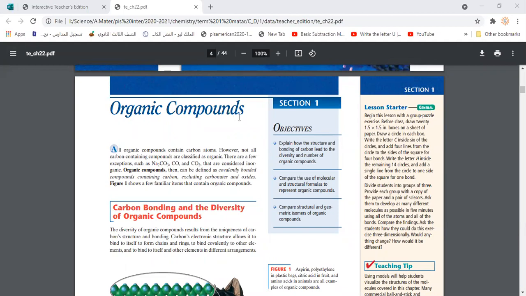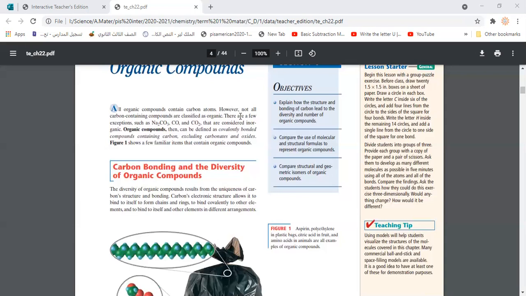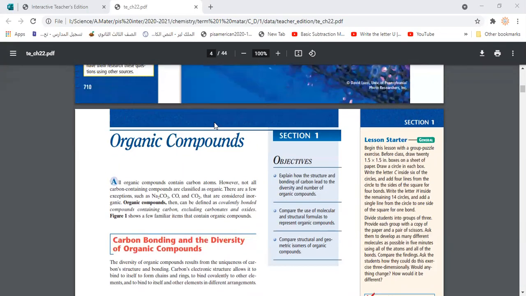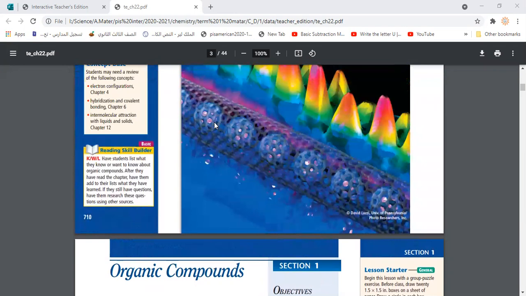So let's start with the first section of chapter 22. In that chapter, we're going to talk about the organic compound. So what is an organic compound? Anyone have an idea about what organic compounds are, guys? Do you have any idea? Or have you heard this word before? Or what's your expectation from the name? What is an organic compound, guys? What do you think?